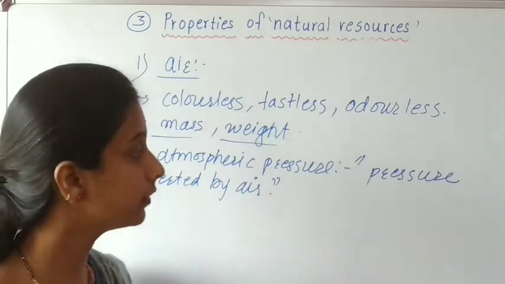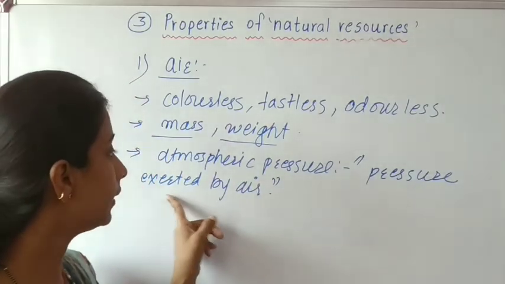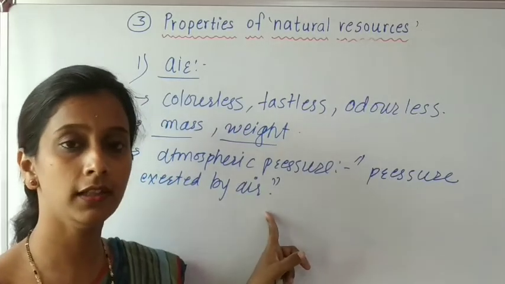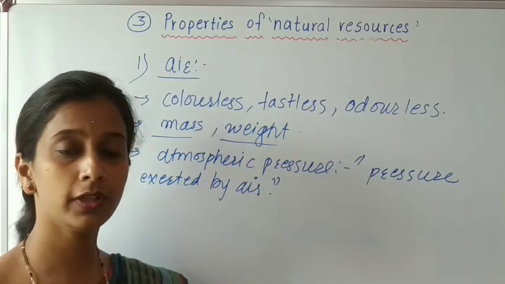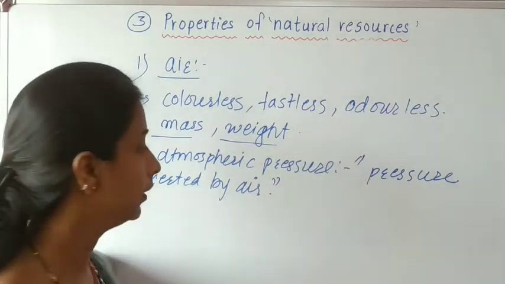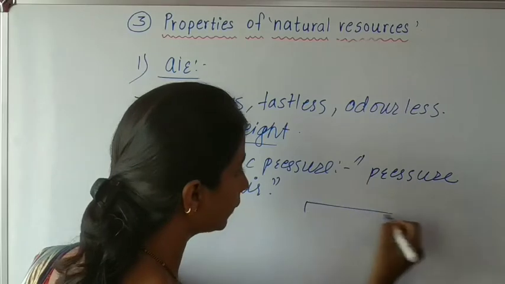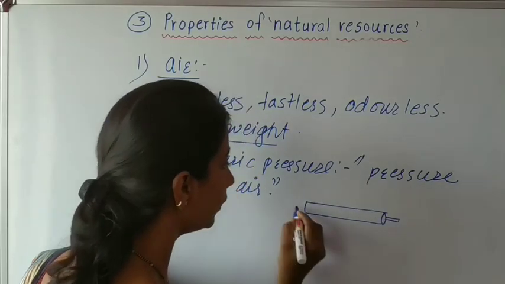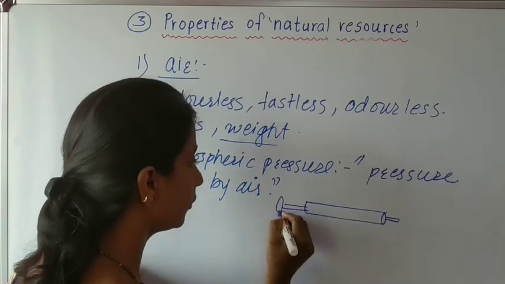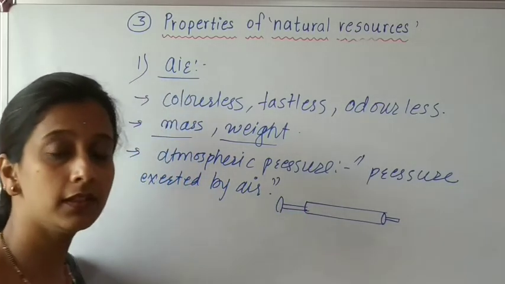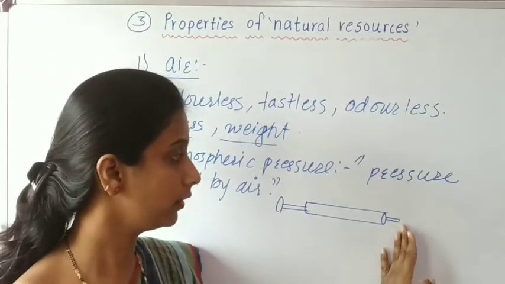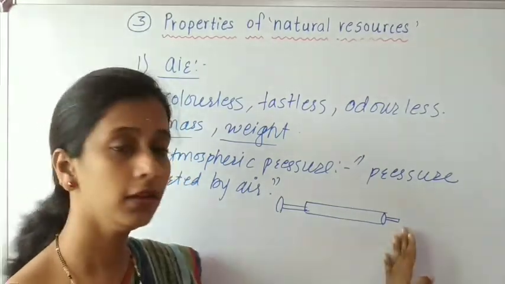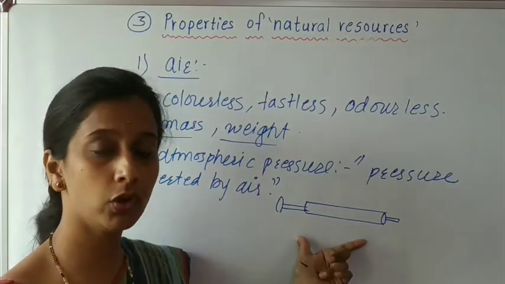Okay, remember this thing very carefully. Pressure exerted by air is called atmospheric pressure. Now one more activity is given in your textbook. According to that, suppose this is a piston. You know injections. This part is called a piston, which is without the syringe, and this part is called the piston.